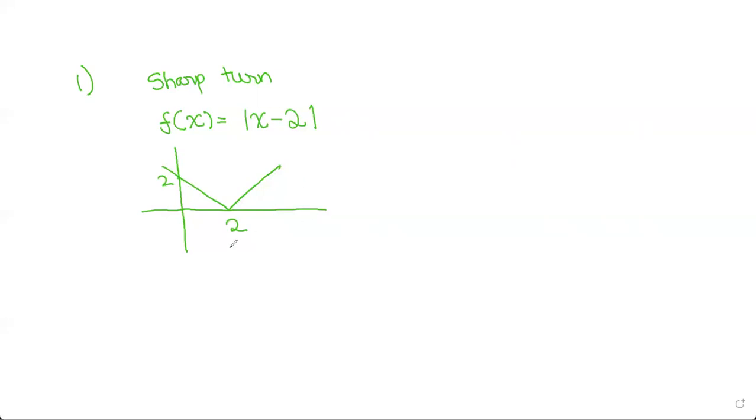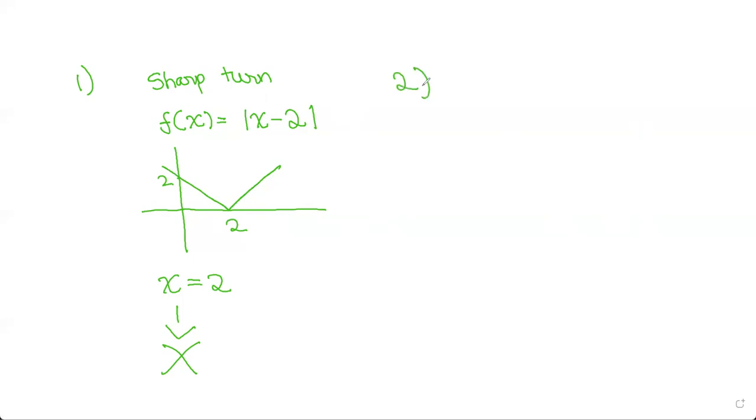So f is not differentiable at x equals 2, because there is a sharp turn. This is what a sharp turn looks like. However, it's differentiable for all other values of x.